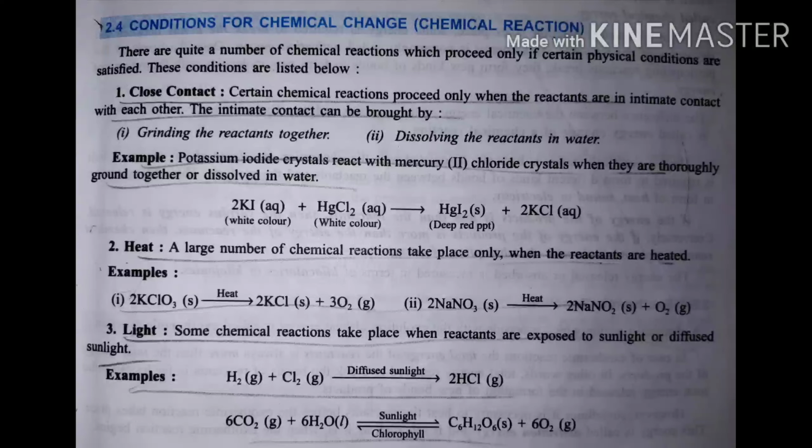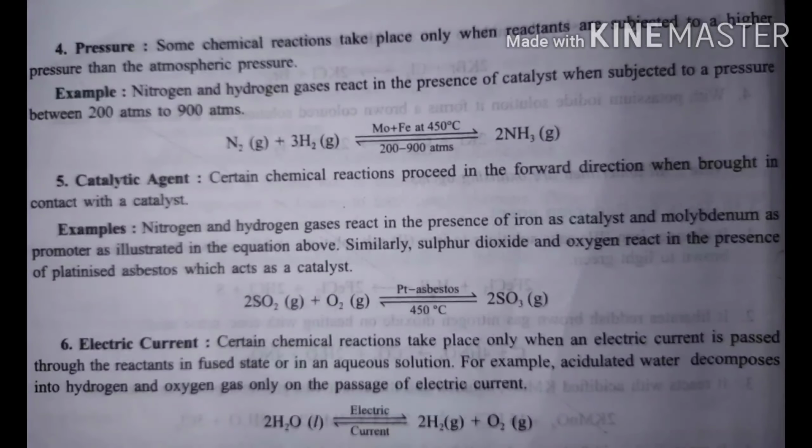Next is light energy. Some reactions proceed in the presence of light; means they take place in the presence of light only, which we have covered earlier. Next is pressure. Some reactions require a certain pressure, for example nitrogen and hydrogen. Nitrogen and hydrogen do not react in normal conditions. In the air, a large amount of nitrogen is present, as well as hydrogen in traces, but they do not react with each other in air. But if they are kept at a pressure of 200 to 900 atmospheres, then they react to form ammonia.